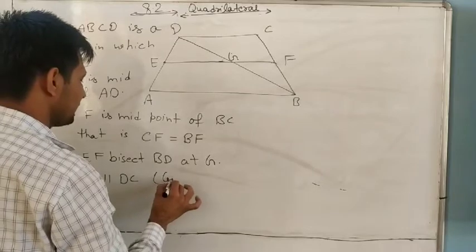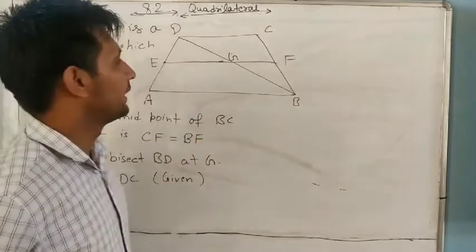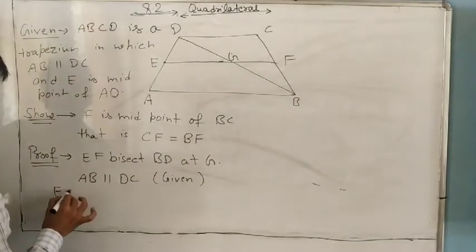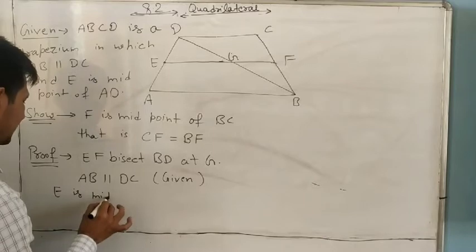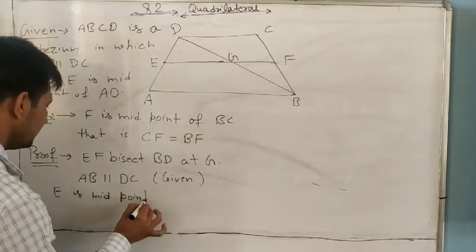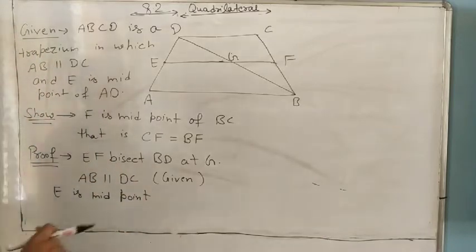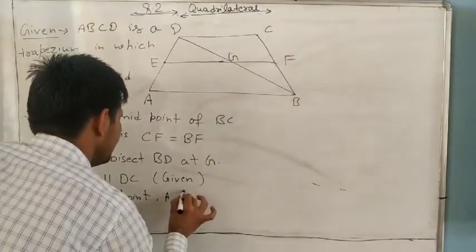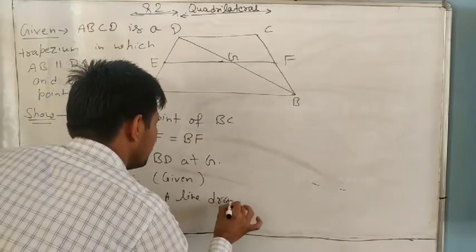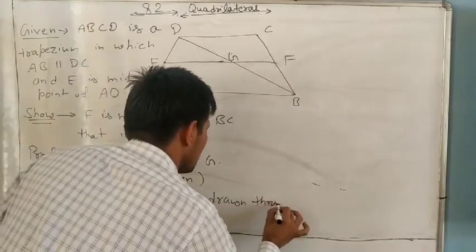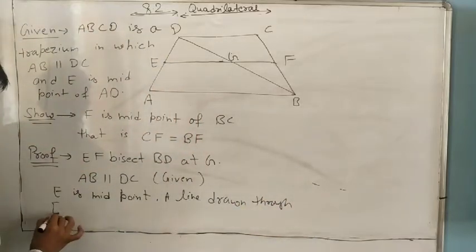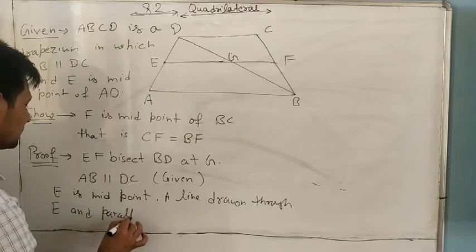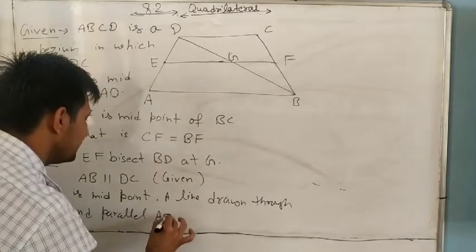It is given in the question because it is a trapezium. Understand? So you can write E is the midpoint, and in the question a line is drawn through E parallel to AB.